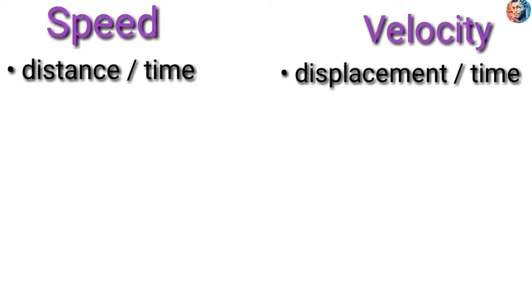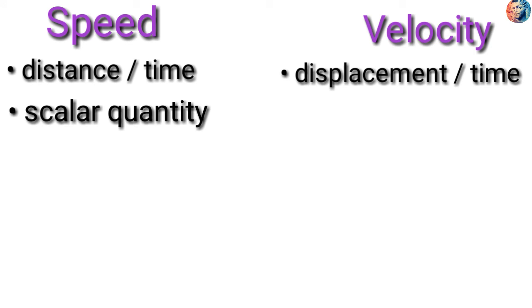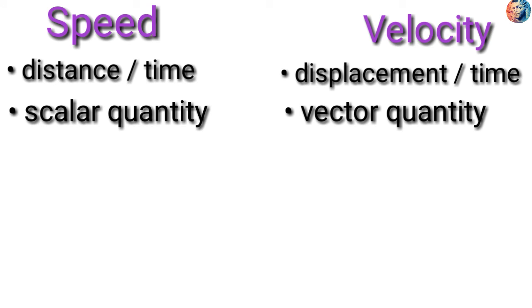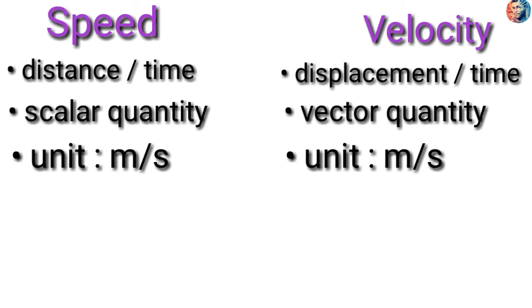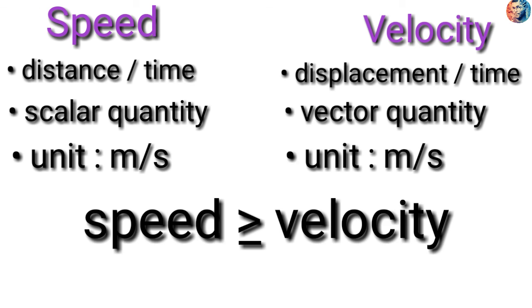Now we are going to discuss the difference between speed and velocity. Speed is distance by time. Velocity is displacement by time. Speed is a scalar quantity and velocity is a vector quantity. The unit of speed is meter per second, and the unit of velocity is also meter per second. Here also we can say speed is greater than or equal to velocity.